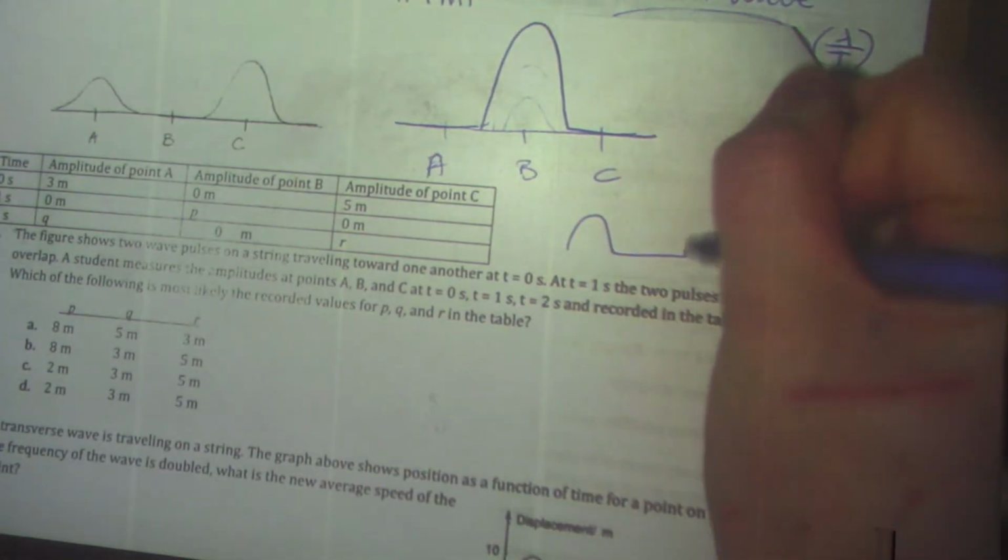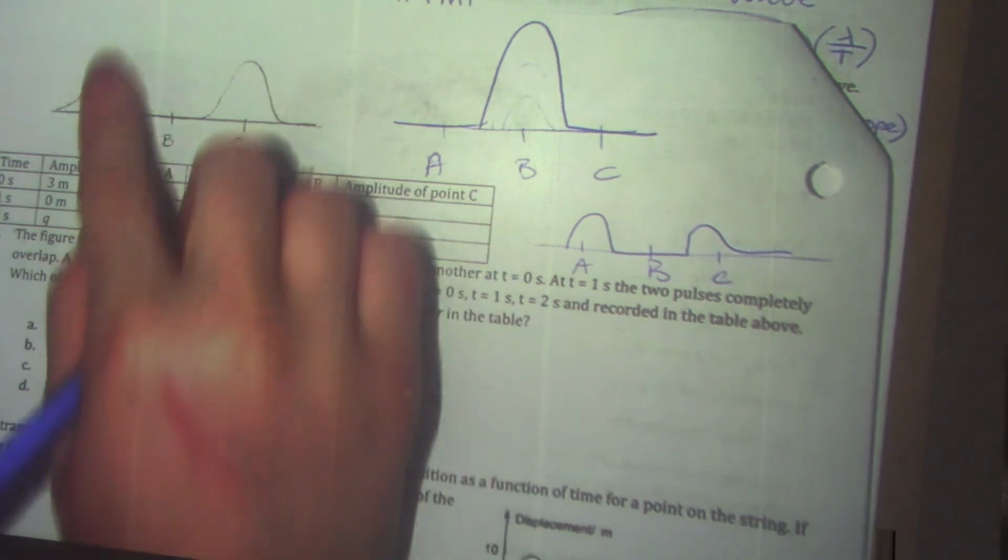So now this guy would be on the other side. So A, B, C. This pulse would now be at A, and this pulse would now be at C. So this is the bigger one right here. So then you're filling in at t equals 1.